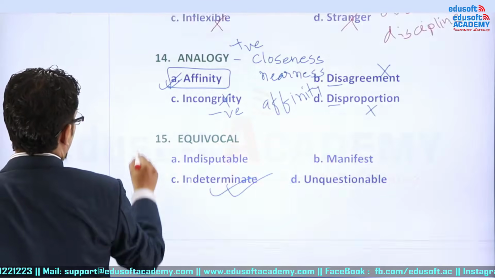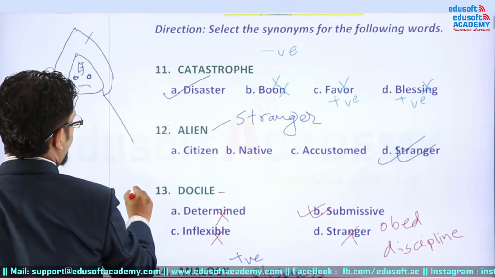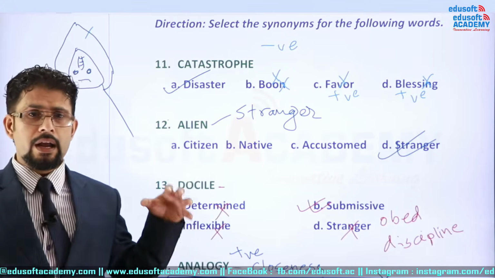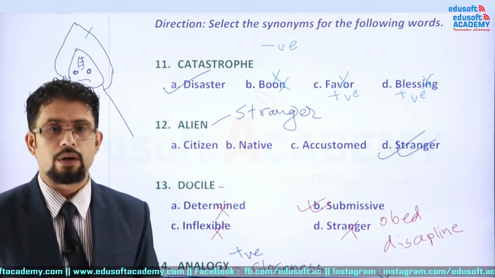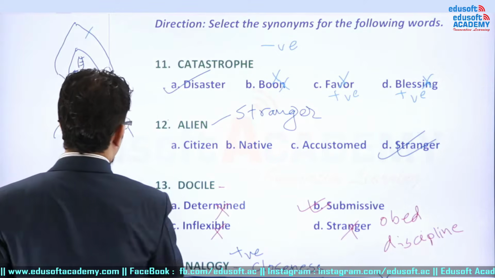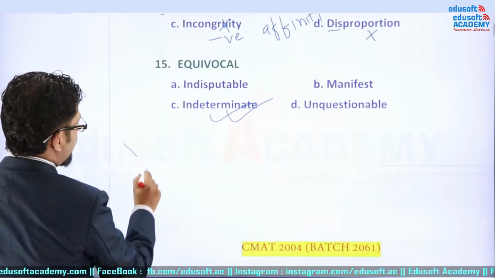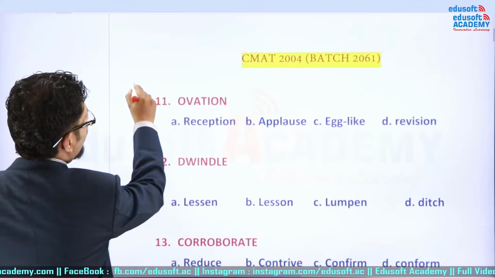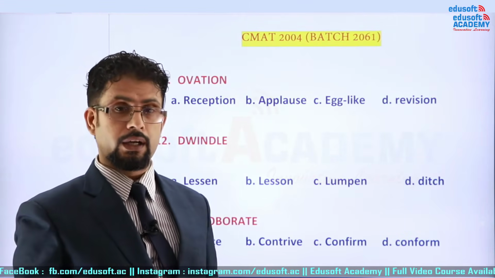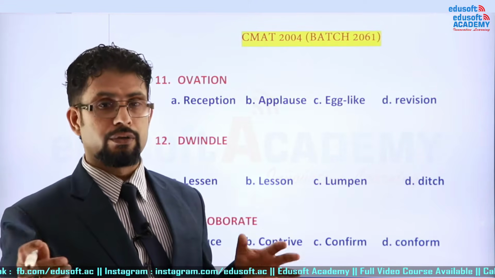In the same way, let's talk. Okay, go up again and look. Catastrophe means disastrous. Alien means strange. Docile means submissive person. Done. This is how to study. Now let's go up. Okay, I'm scrolling up. Now in 2003 antonyms were asked, not synonyms, and in 2004 synonyms have been asked.